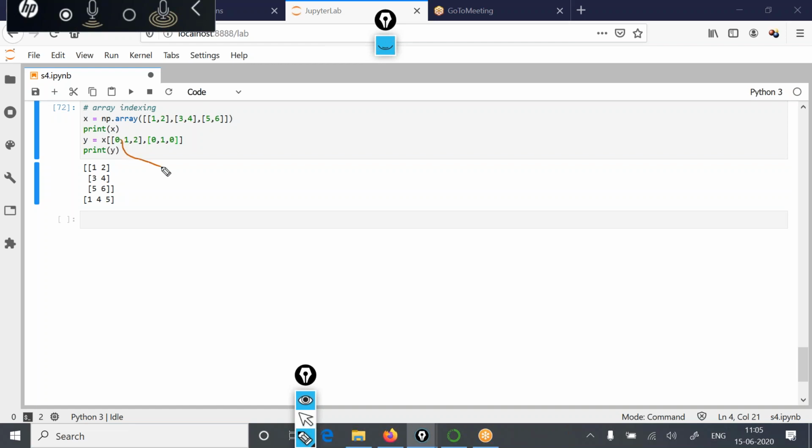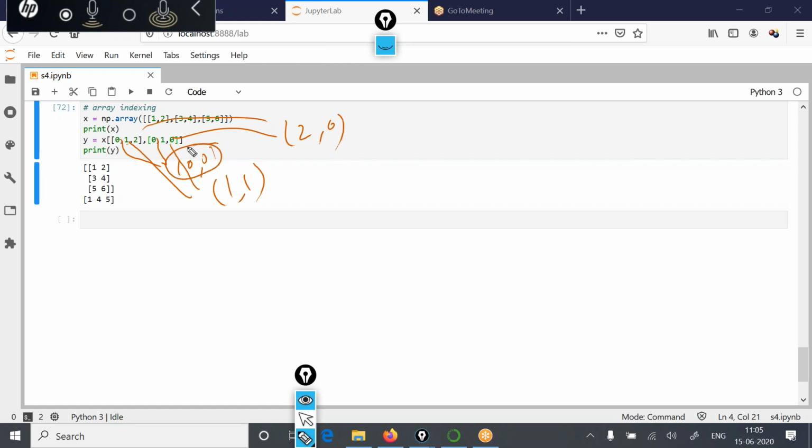So this 0 and this 0 is the first index, 0, 0. Then this 1 and this 1 value is picked from this index, and then this 2 and this 0, the third value is picked from this index.